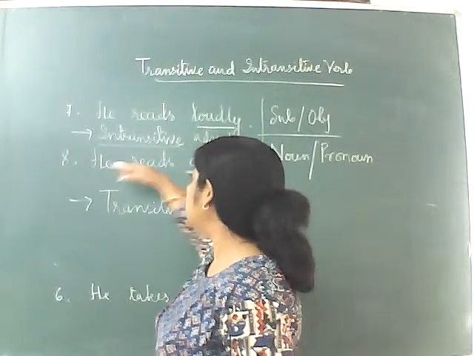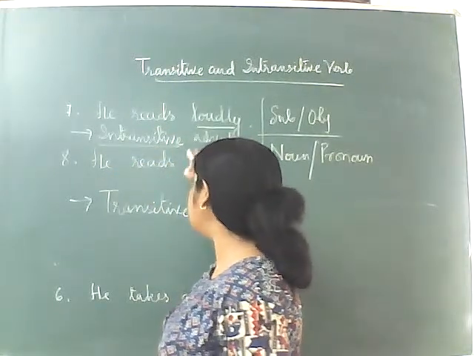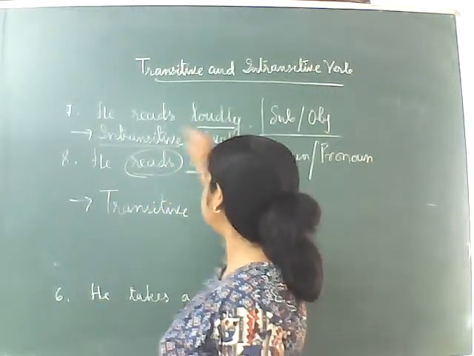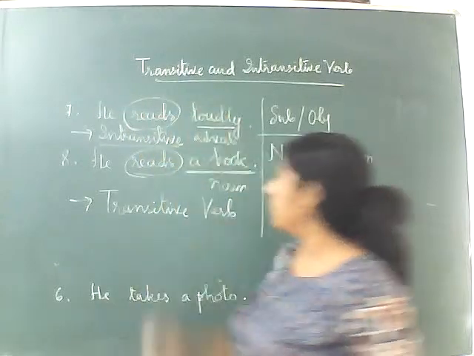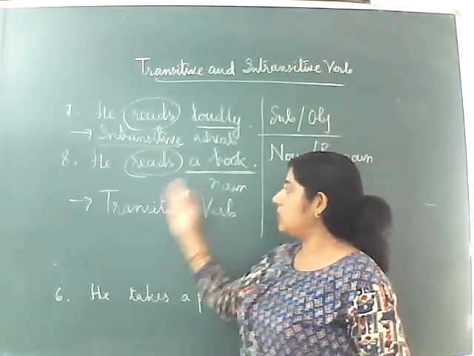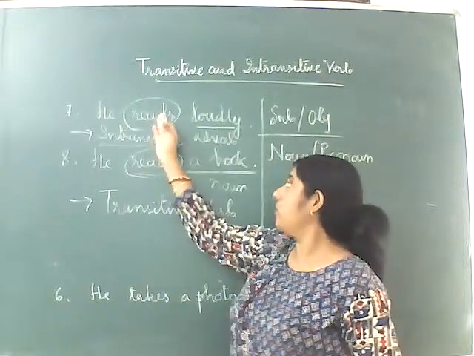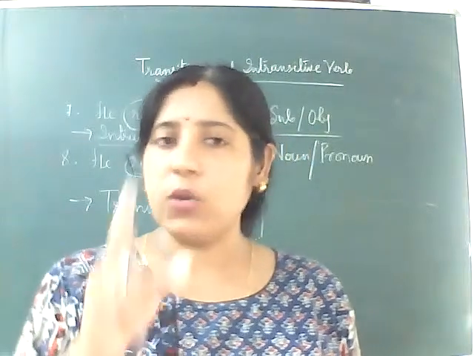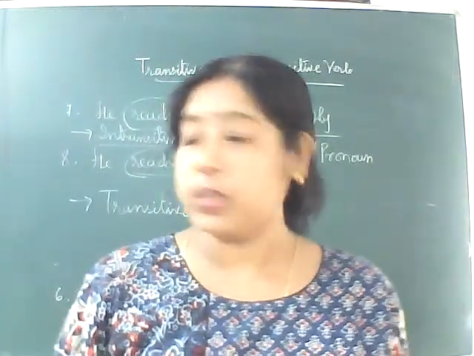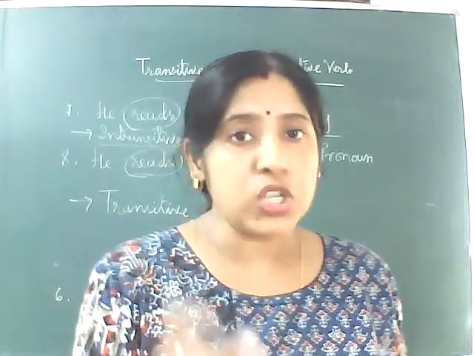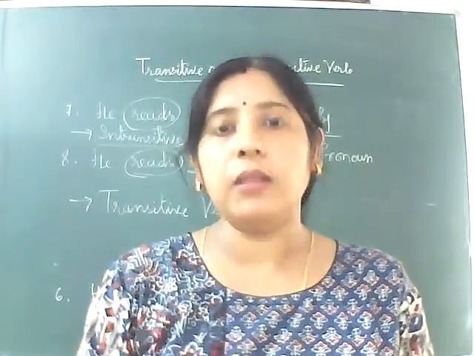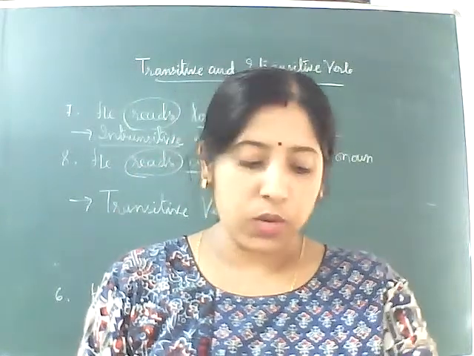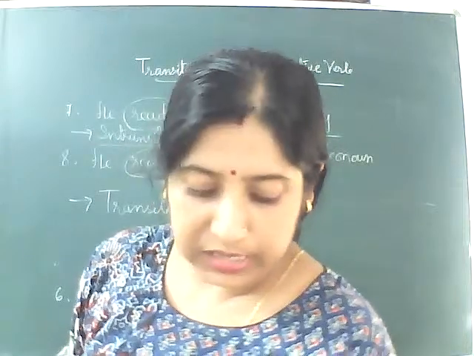And next one, this sentence, "he reads the book", the verb is followed by the object. This verb, see, behind it there is an object, and the first one doesn't have any object. Behind which there is an object, this is called a transitive verb. And a verb which doesn't have any object is called an intransitive verb. And this is the most important thing you always remember. Don't get confused thinking of a big example. Just think: if you get the object after the verb, it is called transitive. And if you do not find an object, what will you get? This is called an intransitive verb.